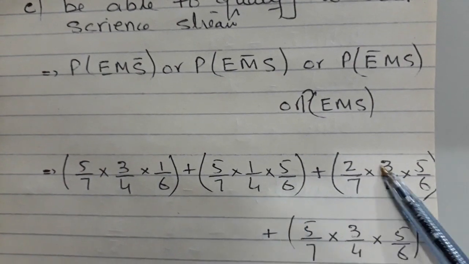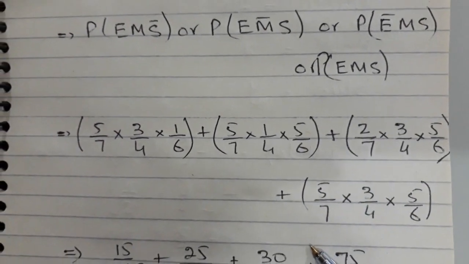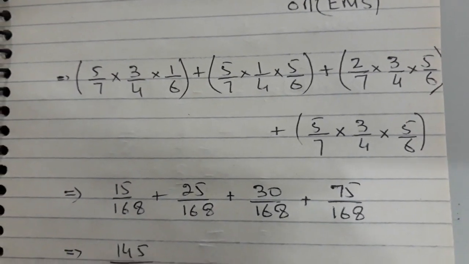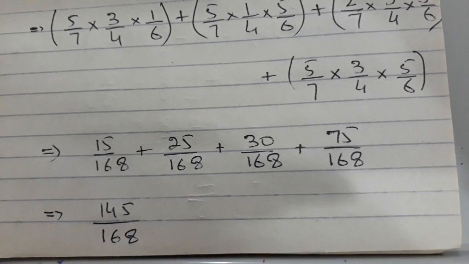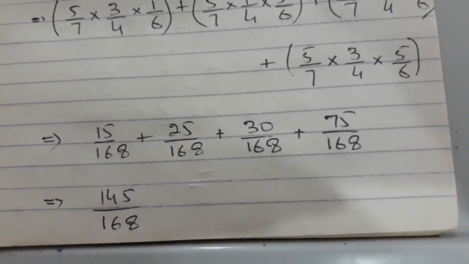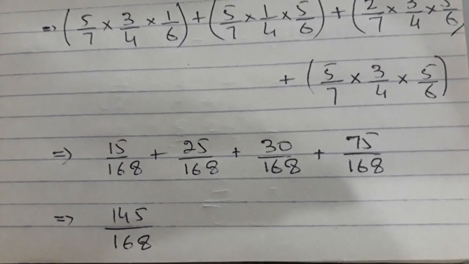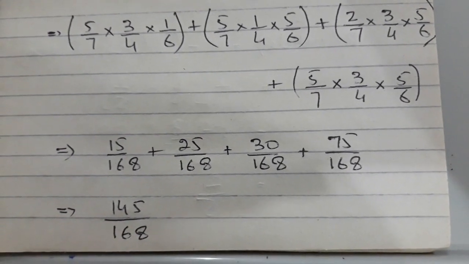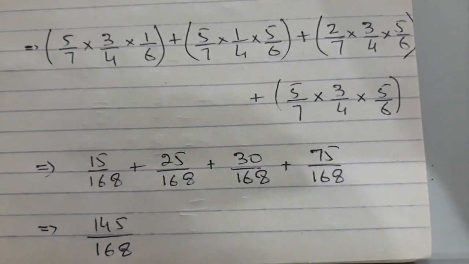So now you're writing down the probabilities which we have just seen, and then you add them up. So the probability that he will be able to enter the science stream program is 145 over 168. So it's a good percentage. He has bright chances. Great. So you have bright chances to get full marks in probability also. Let's see the last question.